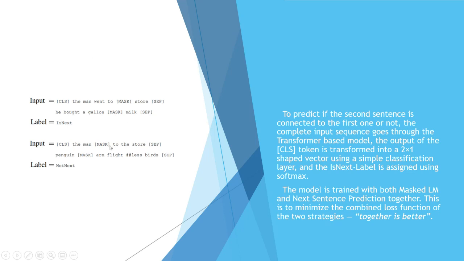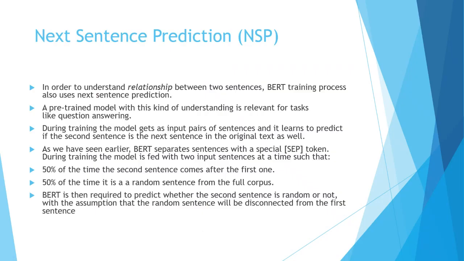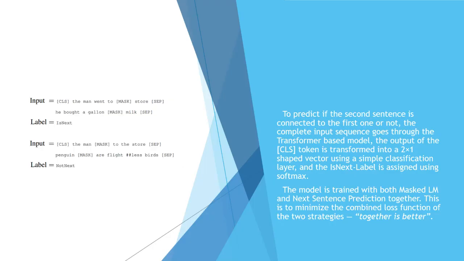So BERT is taught to predict this, and that is how we are training it. 50% of the time it will be the logical next sentence, and 50% of the time it would be a random sentence from the full corpus, and it has to predict whether it's next or not next. The BERT model is trained with both. It is trained with the masking and with the NSP, to have the best of both worlds. So together is better. The model is trained with both strategies so as to minimize the loss function.